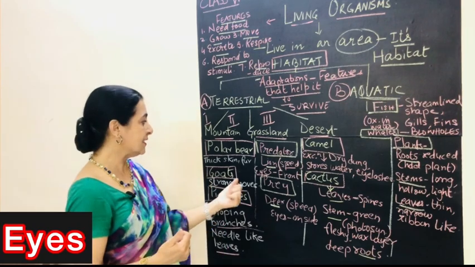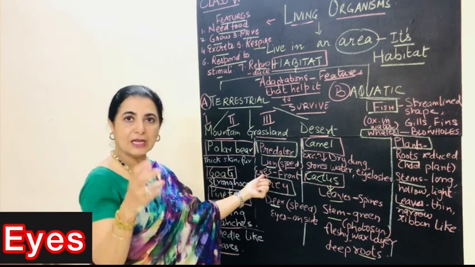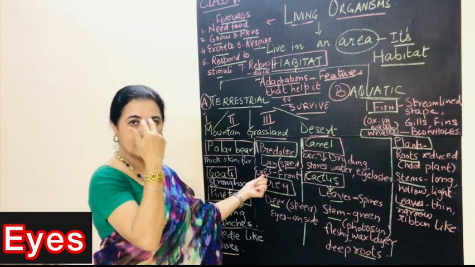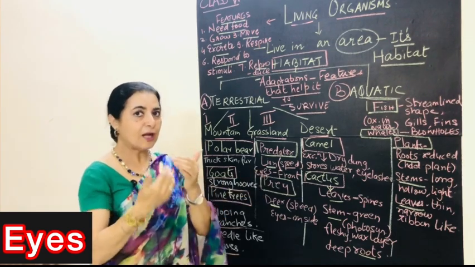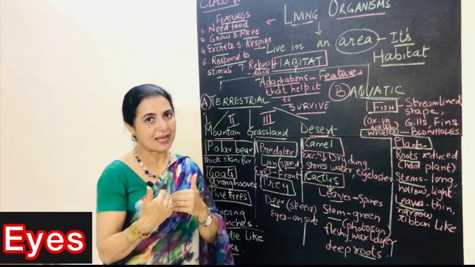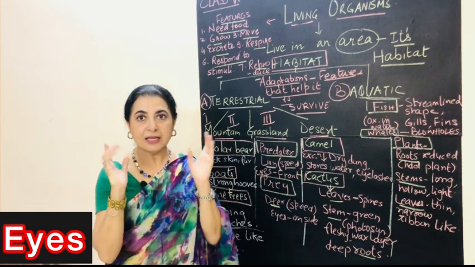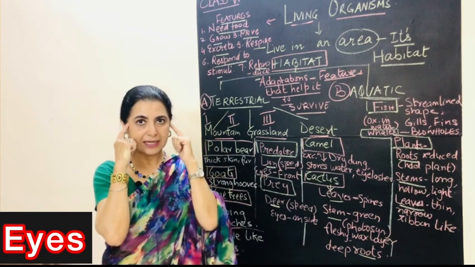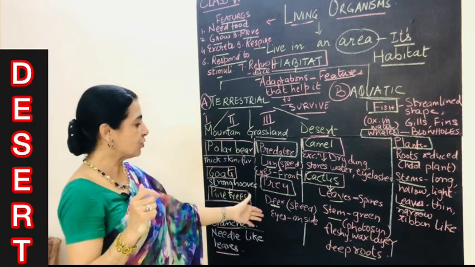Another feature is the eyes. Now in the case of the lion, they have to focus. They have to see their target, see their prey. Where are their eyes? In front. And there are other animals, like the deer who has to escape from the lion, who has to look all around in case a lion is coming to attack. So it has got the eyes on the sides. Now these are some of the adaptations of these animals.